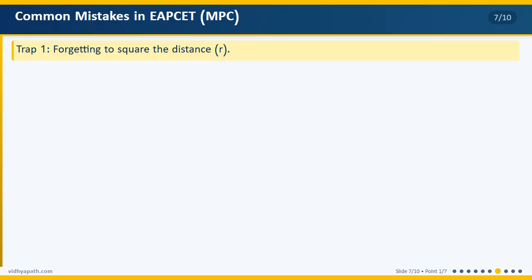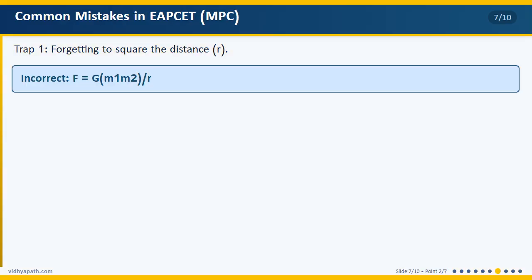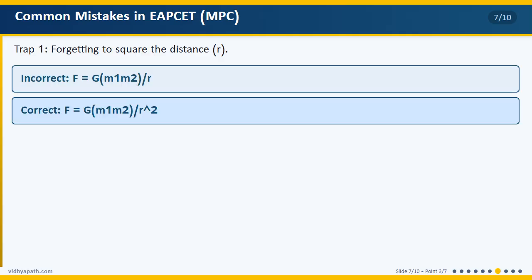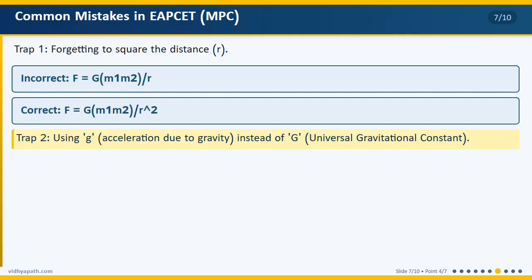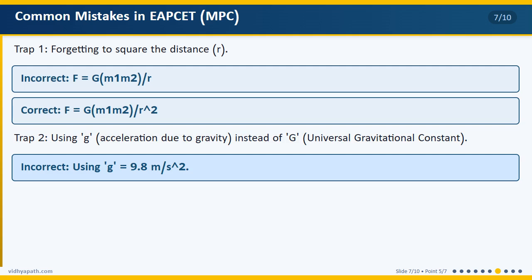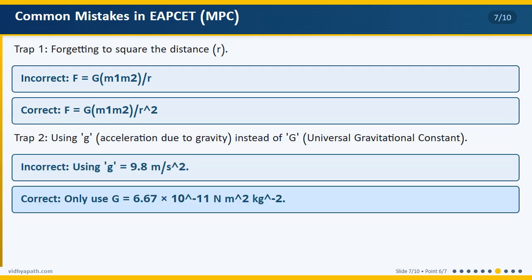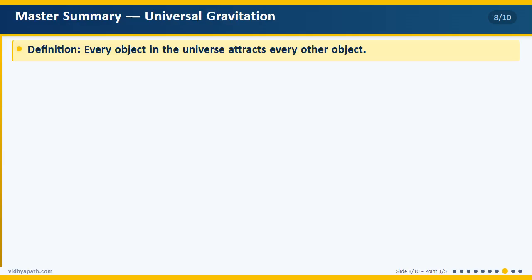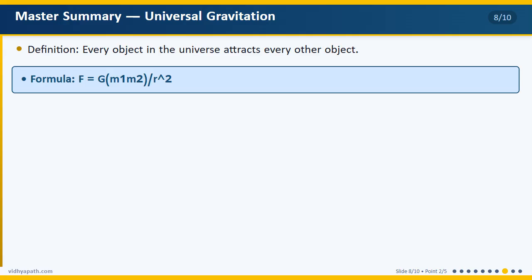Many students make a mistake here. They forget to square the distance. r squared means the distance must be squared. This is a very important point. Always remember it. Remember, gravitational force is directly proportional to mass and inversely proportional to the square of the distance.